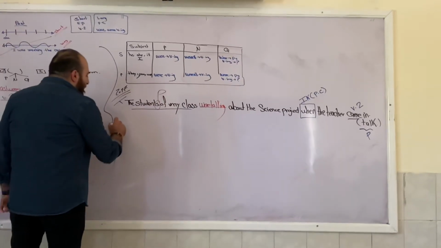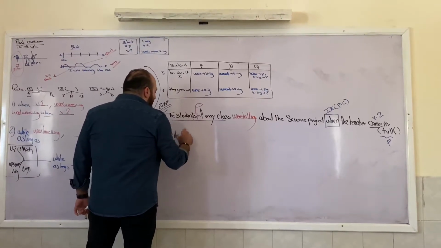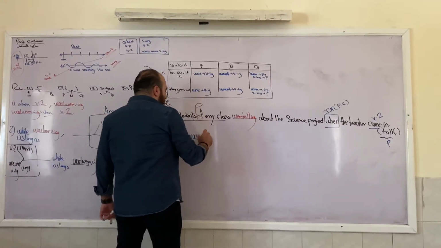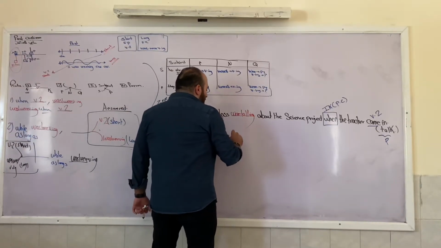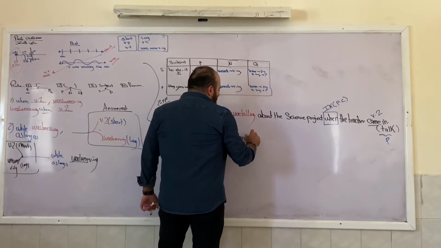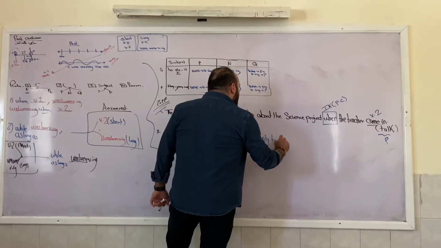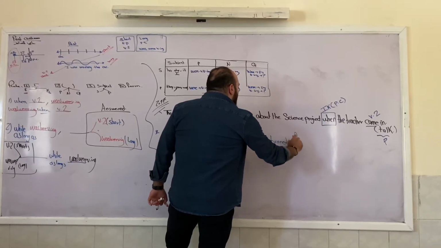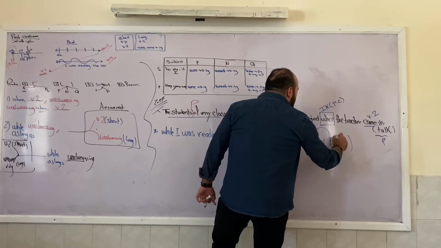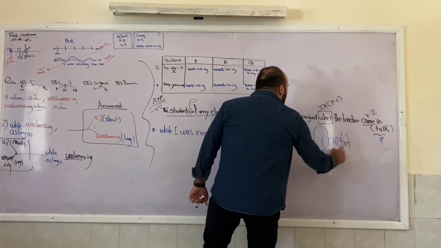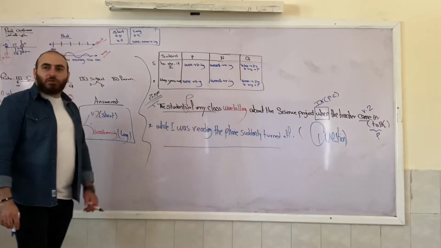The second trick is this: while I was reading, the phone suddenly turned off. If I ask you guys to change this sentence into a question, how would you do it? How would this sentence become a question?